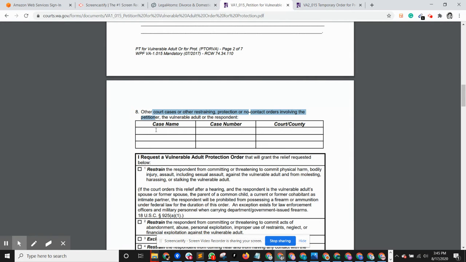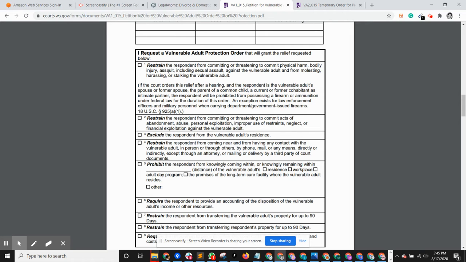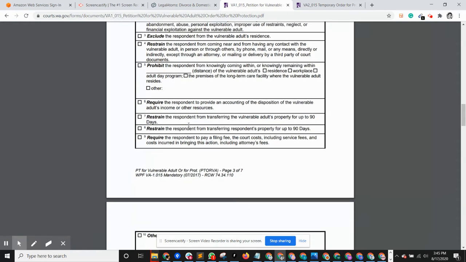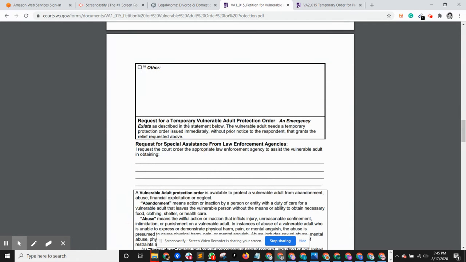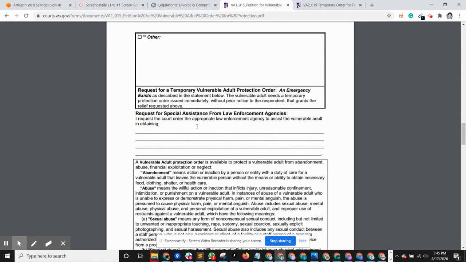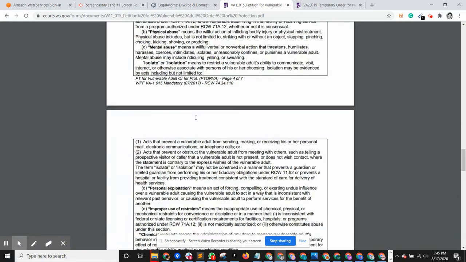8, other court cases. And then there's a table on protections: restrain the respondent from committing or threatening to commit physical harm, acts of abandonment, abuse, personal exploitation, exclude the respondent from the residence. And so we see a bunch of protections, and then any request for temporary, whether it's an emergency order, and then a note for law enforcement agencies. And so this is just to give a general idea.